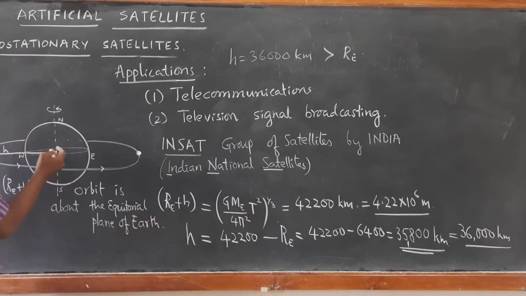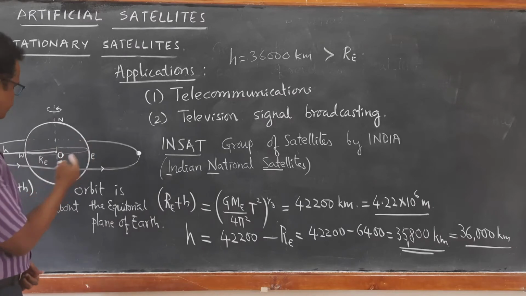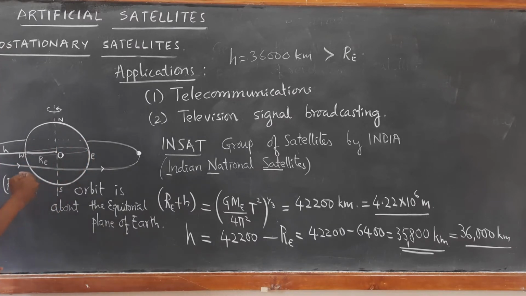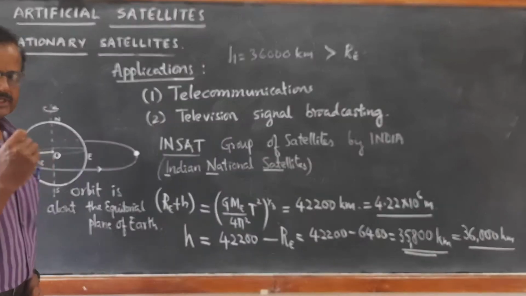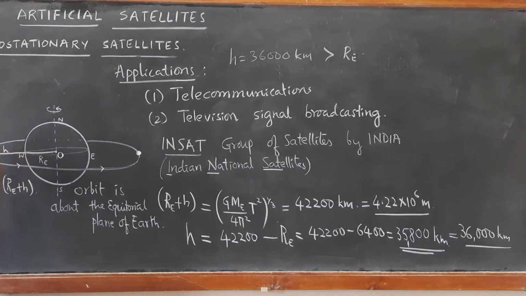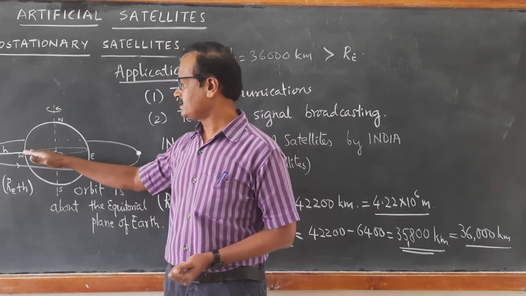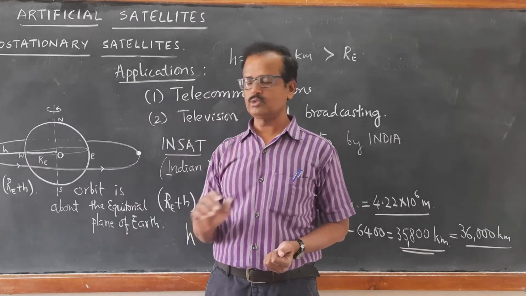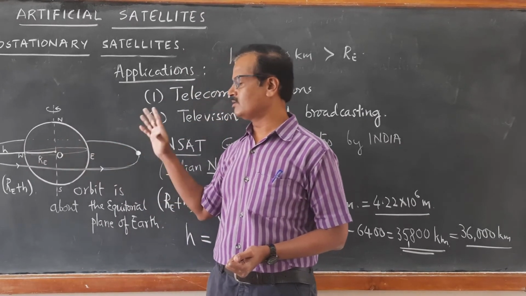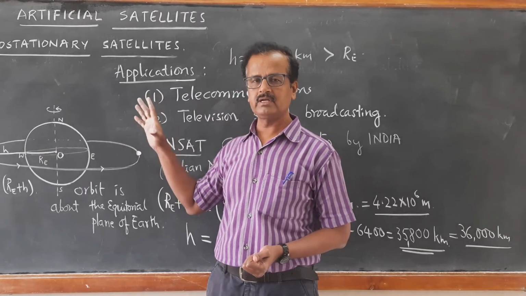The reason is the Earth rotates around its own axis from west to east. So, in order to have the satellite to be stationary, it should also revolve around the Earth in the same sense, from west to east. Therefore, the orbital plane of the geostationary satellite must be same as the equatorial plane of the Earth, so that it can continuously focus upon that particular area.